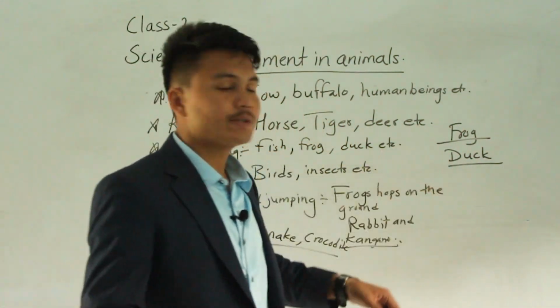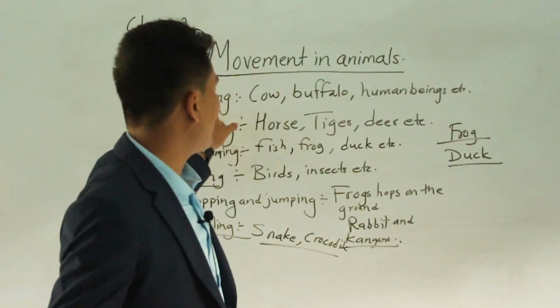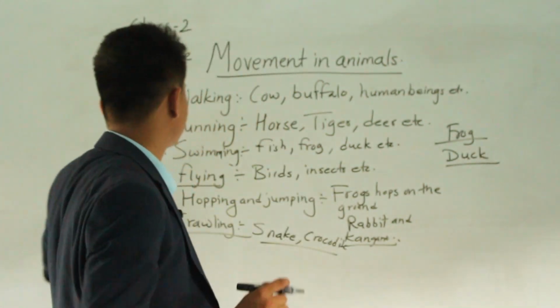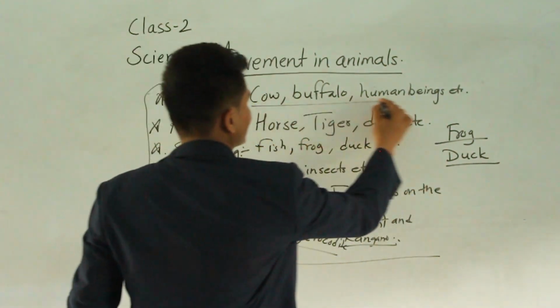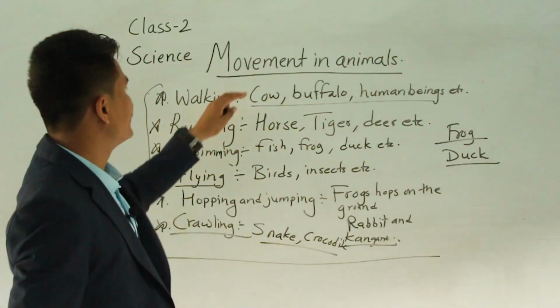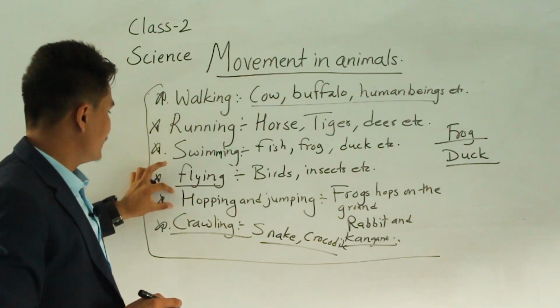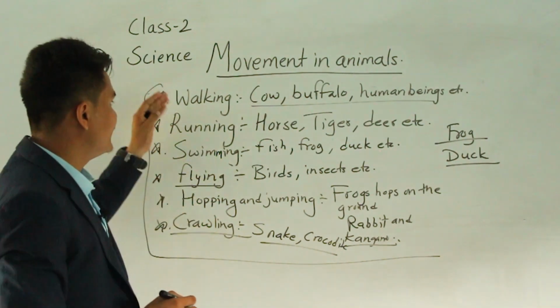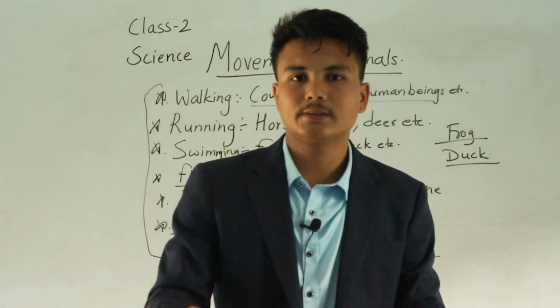A dog can swim in water as well as walk on the ground. These are some examples of animals which move by walking, running, jumping, swimming, flying and crawling. These are the movements in animals.